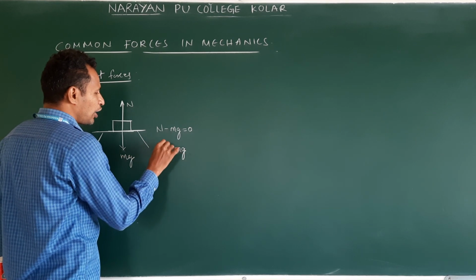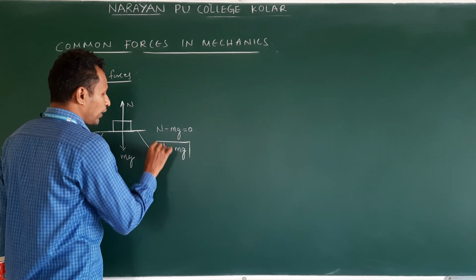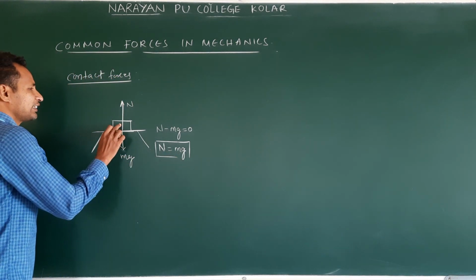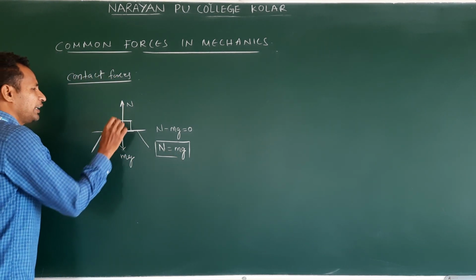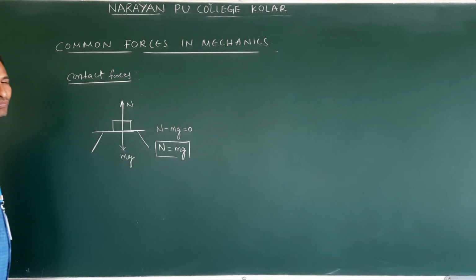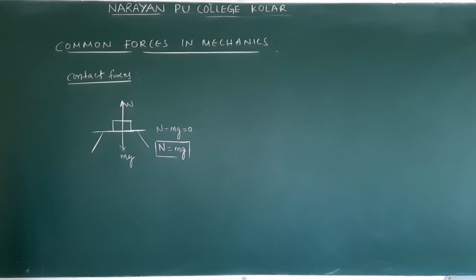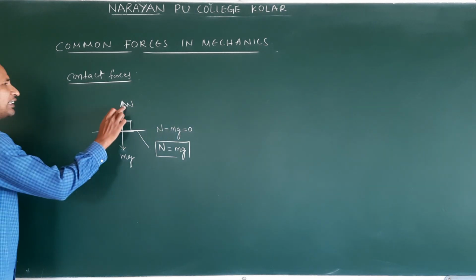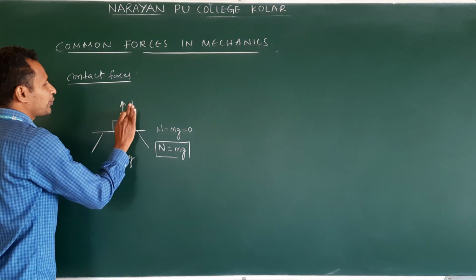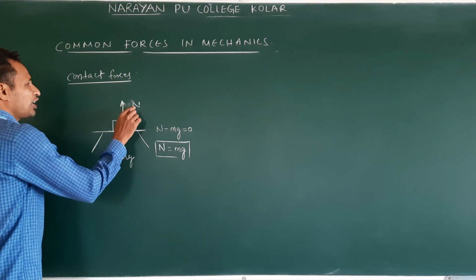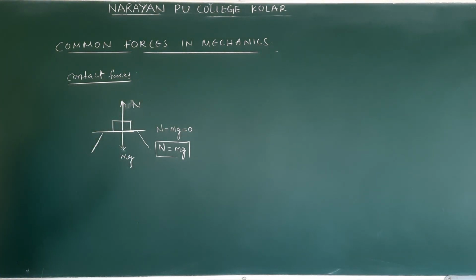This normal reaction, why is it acting, how does it arise, where is it acting? Normal reaction always acts perpendicular to the contact surface. So normal reaction is one contact force. Understand? This always acts perpendicular to the contact surface.